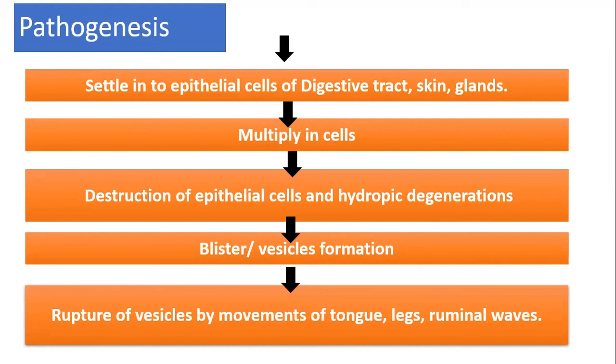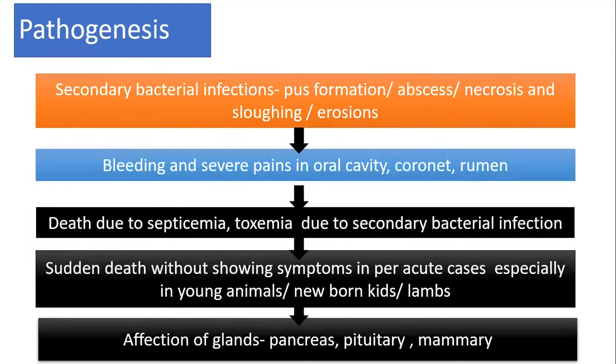Then secondary bacterial infection occurs at the ruptured mucosa, with pus formation, abscess formation, and necrosis. Sloughing and erosions can be observed in the oral cavity or throughout the digestive tract, with bleeding and severe pain in the oral cavity, coronet, and rumen.